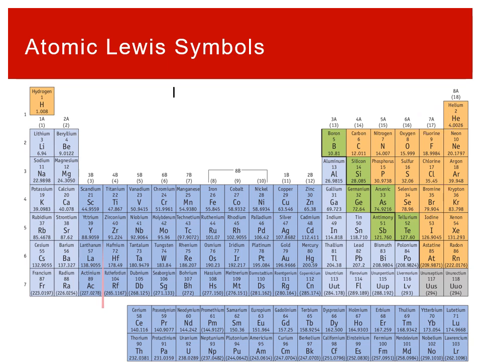Next one, iodine is right here. That's in group 7A, and that means it has 7 valence electrons. If we look at our Lewis symbol, it's going to be an I with its 7 electrons in 3 lone pairs and 1 single unpaired electron.